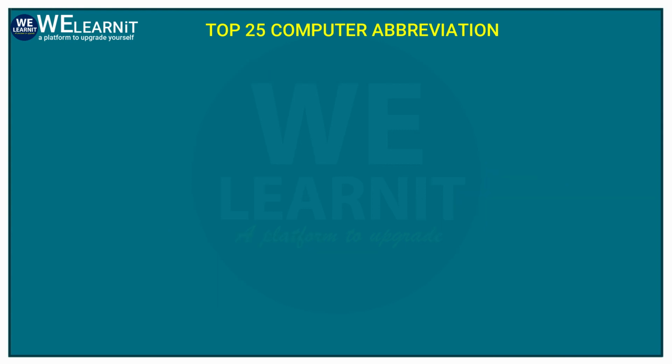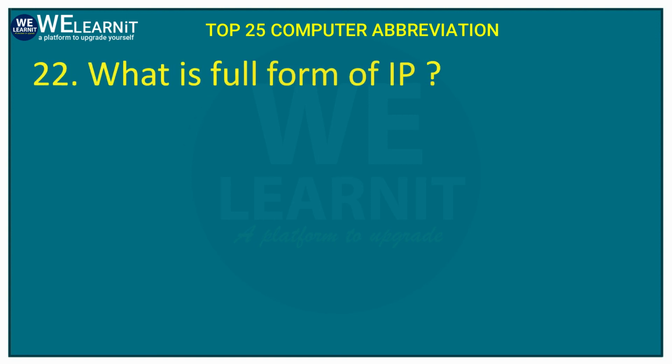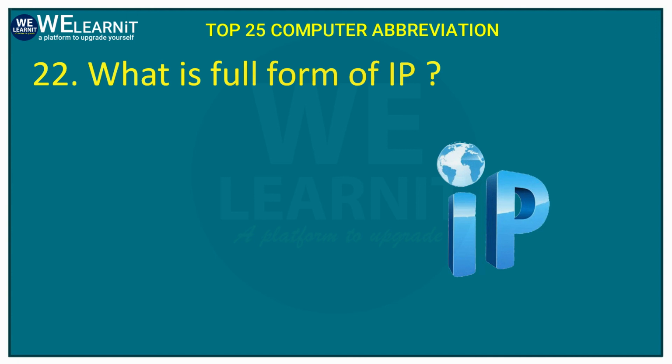The next question is, what is the full form of IP? IP is an address given to every computer or mobile which is connected to the internet. Without an IP address, you cannot access the internet or connect to networks.